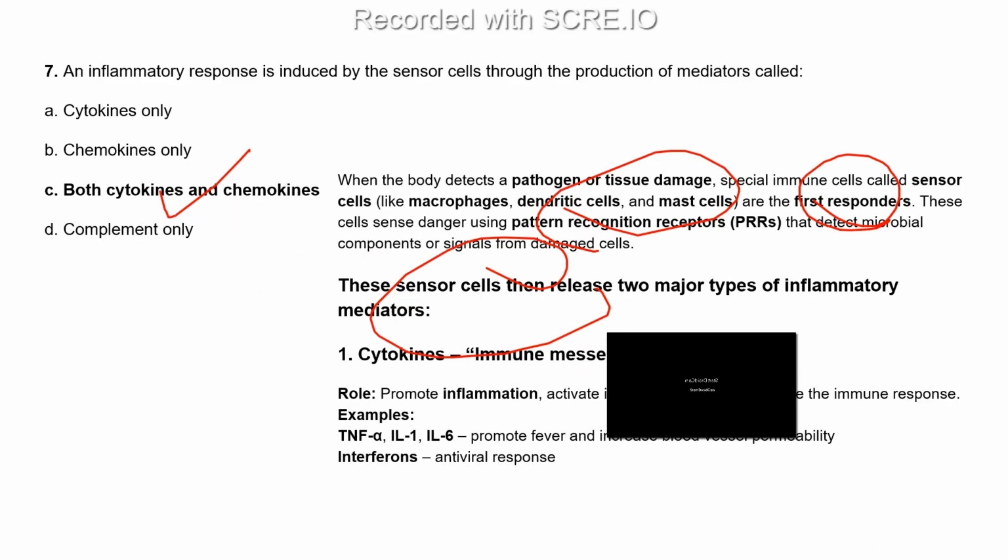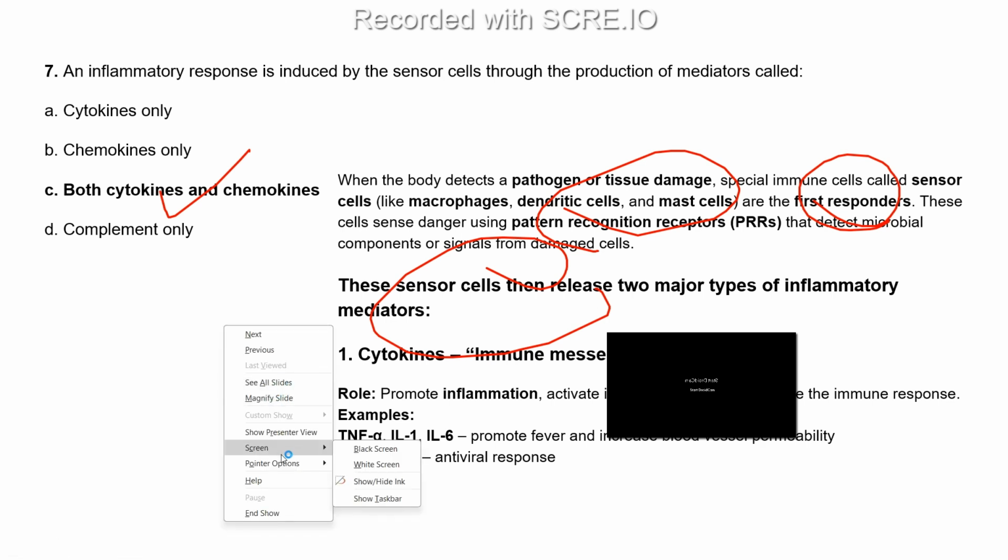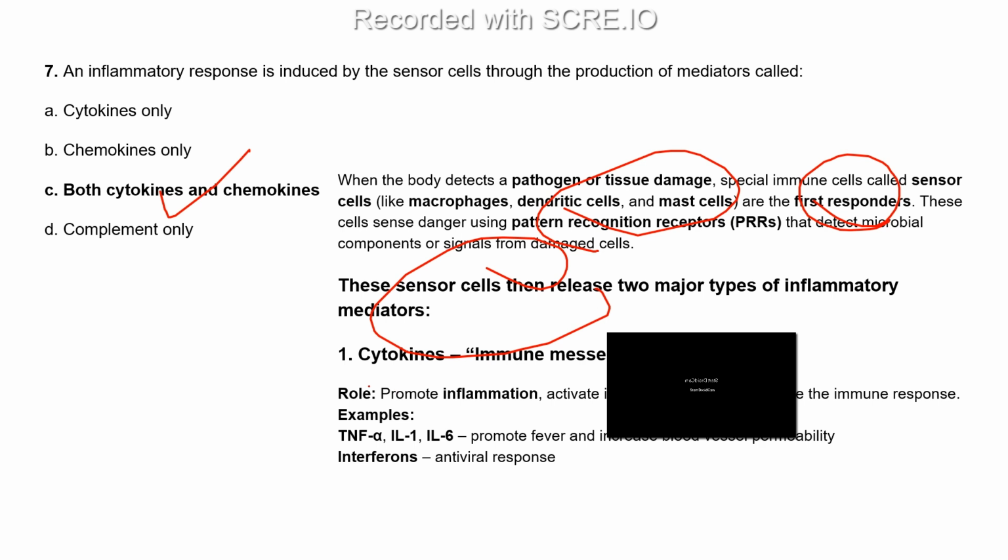So, what are these cytokines? We call them immune messengers. Their role is to promote inflammation, activate other immune cells, and coordinate the immune response.